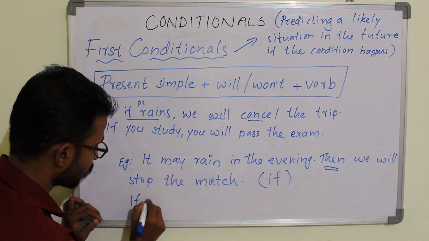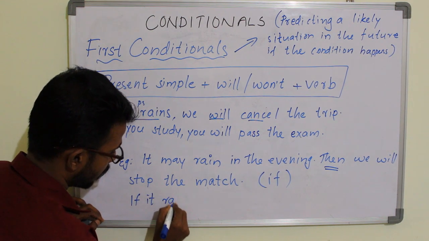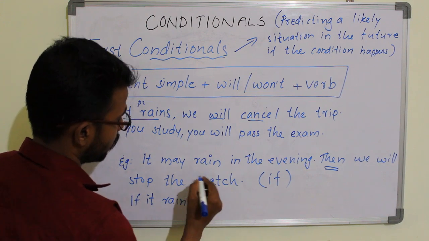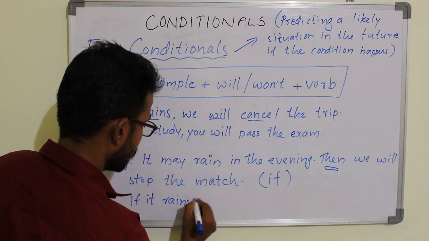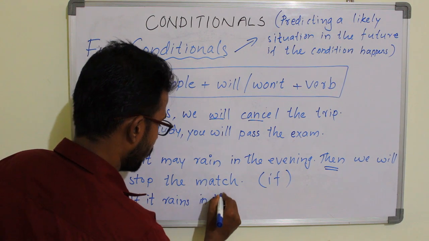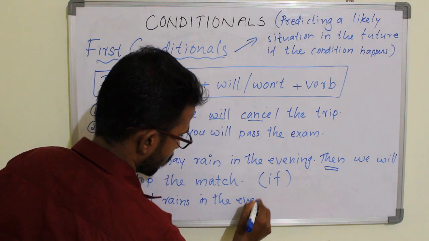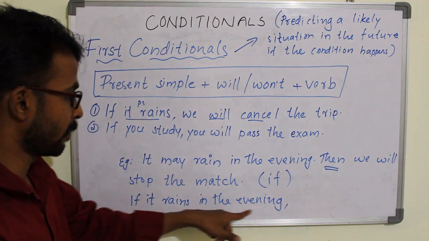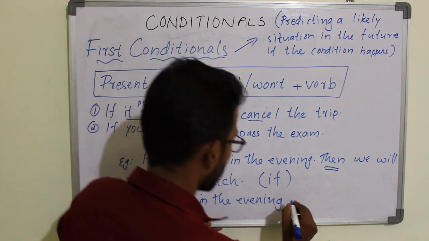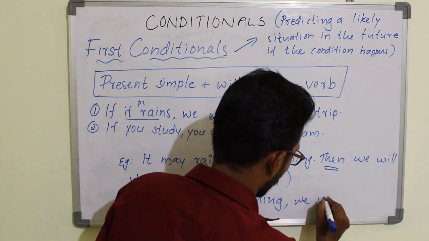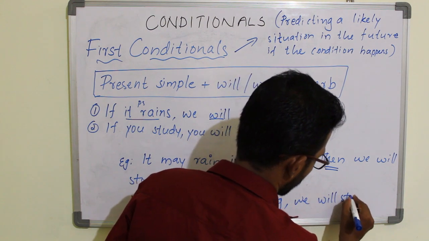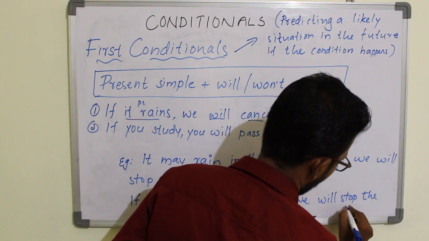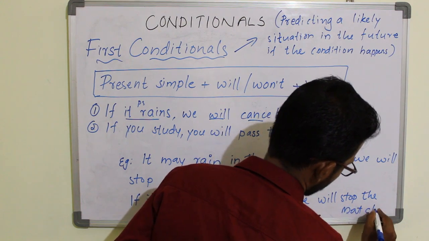So if it rains in the evening, comma, we will stop the match.